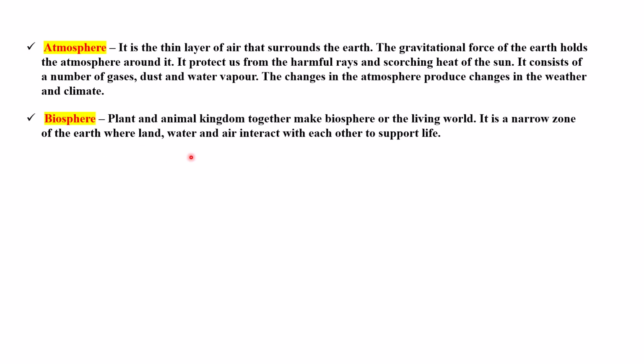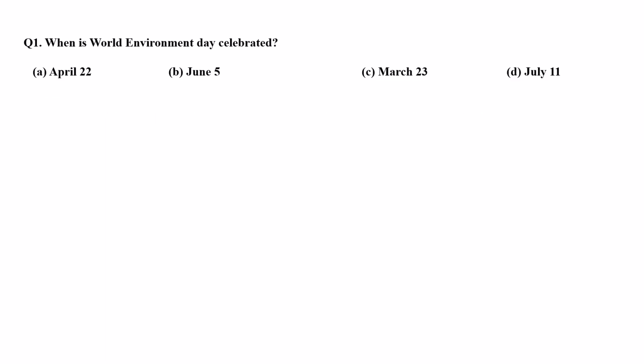Next is biosphere. Plant and animal kingdom together make the biosphere or the living world. It is a narrow zone of the earth where land, water, and air interact with each other to support life. So here all the three, land, water, air, interact. Then only we will get life, isn't it? Because for all the living things, land is needed, water is needed, air is needed. So all the three things we need.